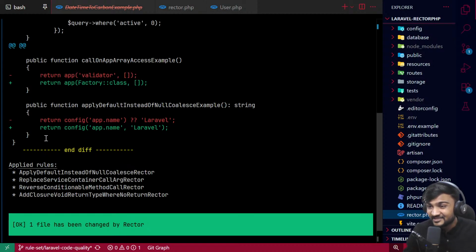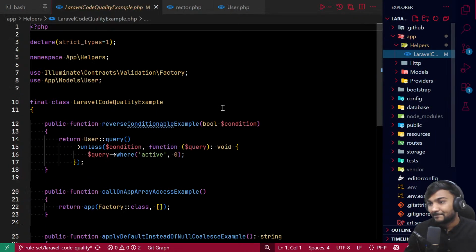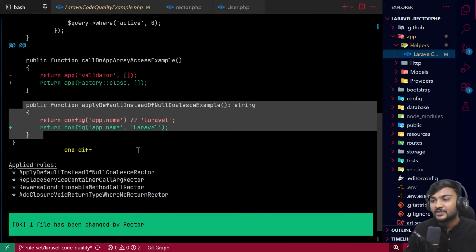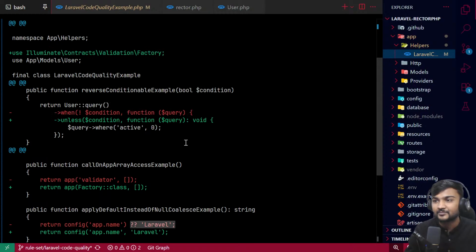So the first case you can see is, yeah, we actually have the code, right? Let's see this quickly, what it has changed. So config has a second parameter providing the default value. So it doesn't even make sense to use a null coalescing operator. So it is simplifying that, right?